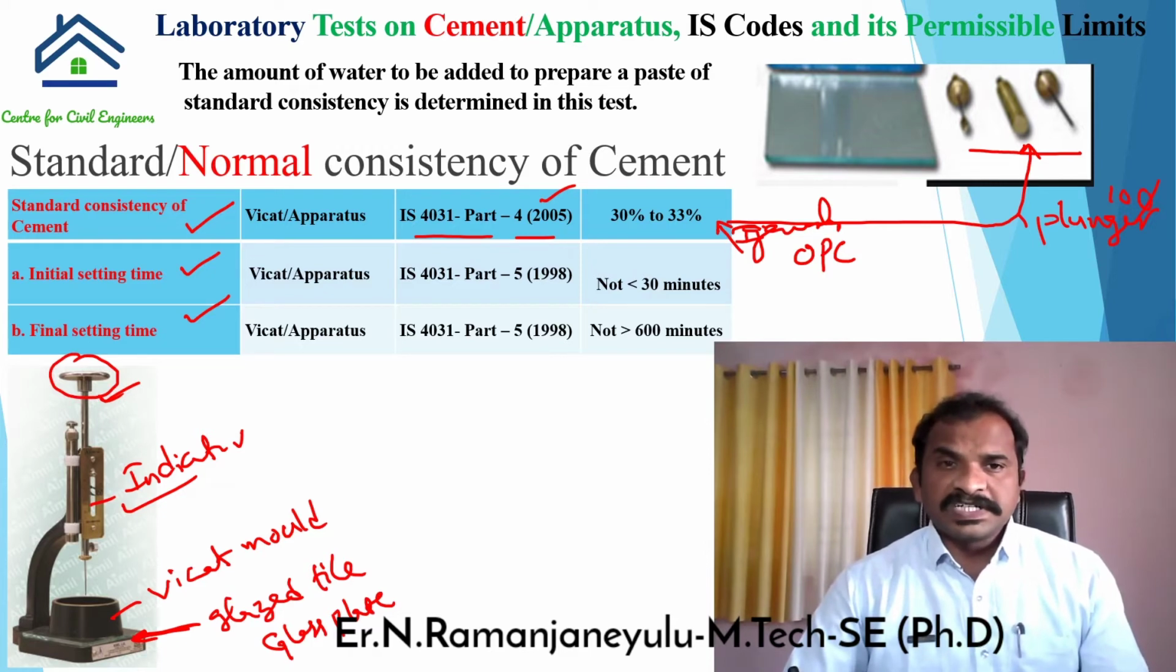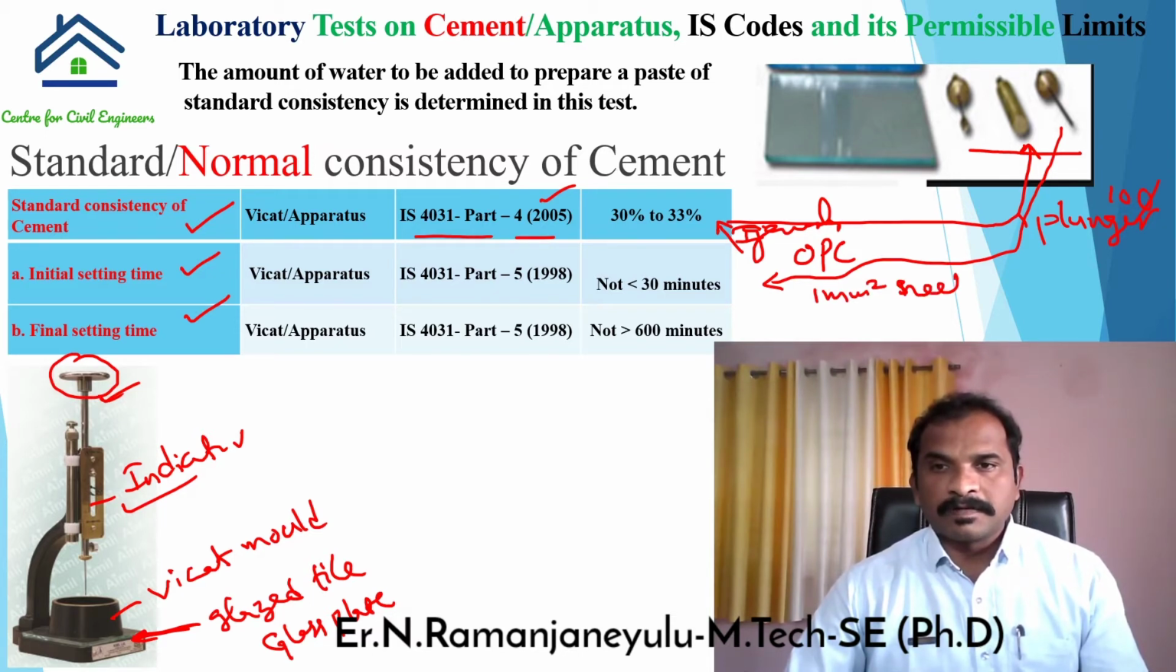And coming to initial setting time, if you want to perform initial setting time, we use the same apparatus. We just have to replace this plunger. Instead of the plunger, we have to use this thing, which is called the 1 mm square needle. Just remove this plunger, then place this 1 mm square needle in the instrument, then you can perform the initial setting time.